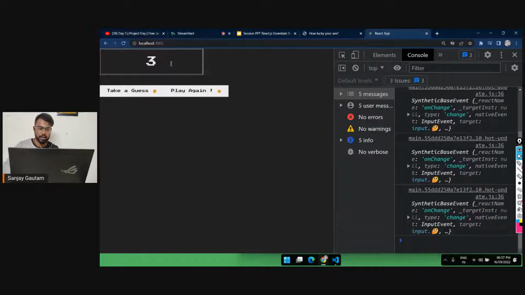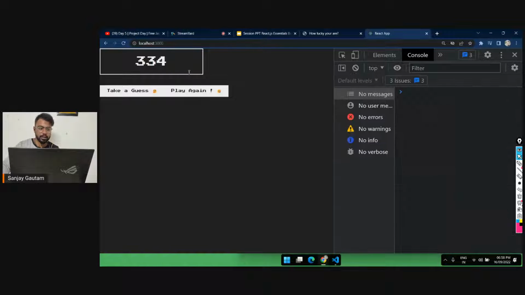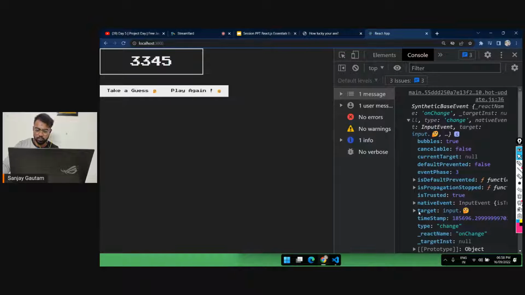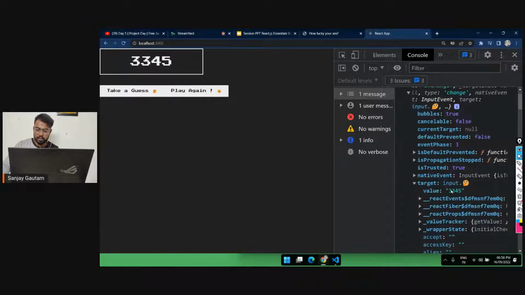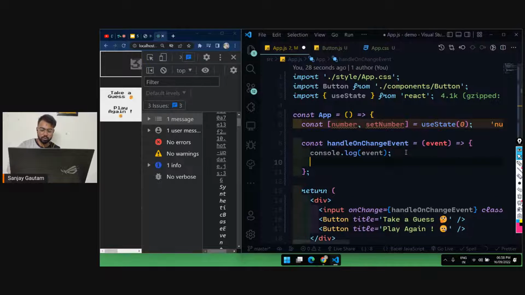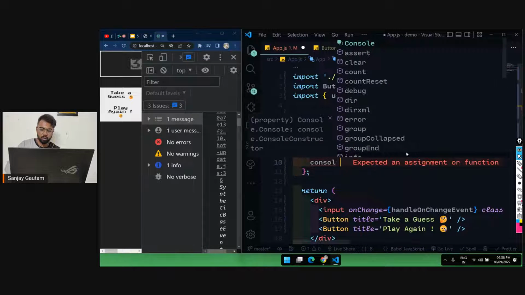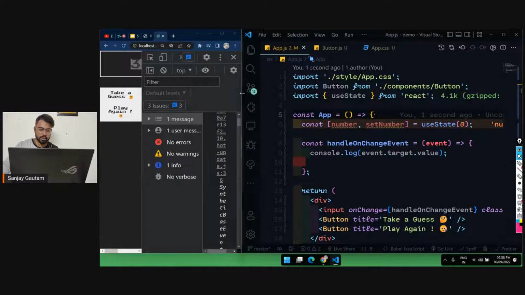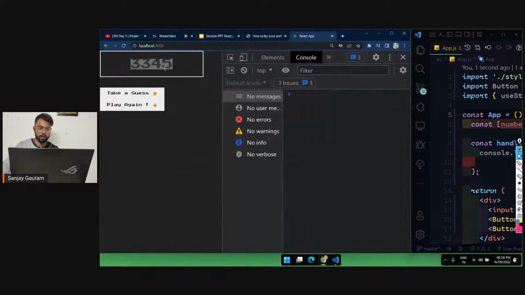As you can see, as I'm typing here, I'm getting the event, the change event. And inside this change event, if you go over here in this target and inside this value, you will get the value. So we are just getting the value of this input field. So what I want to do is console.log event.target.value. And after that, I will set this thing to the number. Okay, that's great.